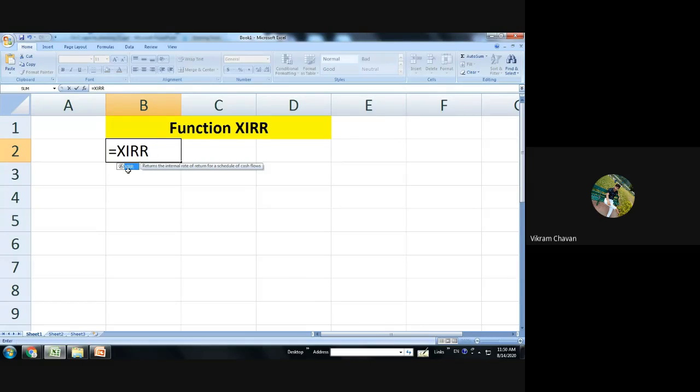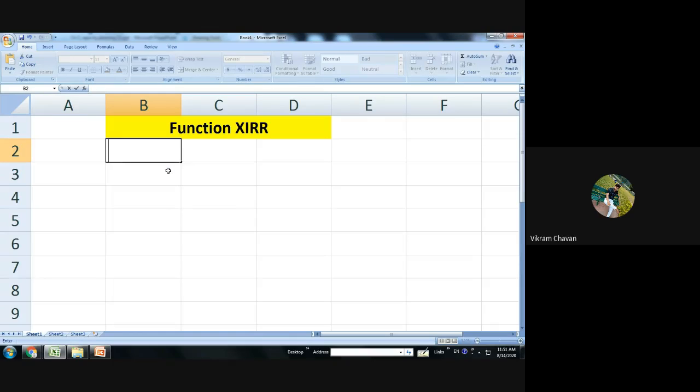So here it will appear, the function XIR. It will mention that it returns the internal rate of return for a scheduled cash flow, so that is nothing but a function. Now what we require, after putting the bracket over here, we will come to know that first we will require the values, then second we will require the dates, and third requirement is guess.